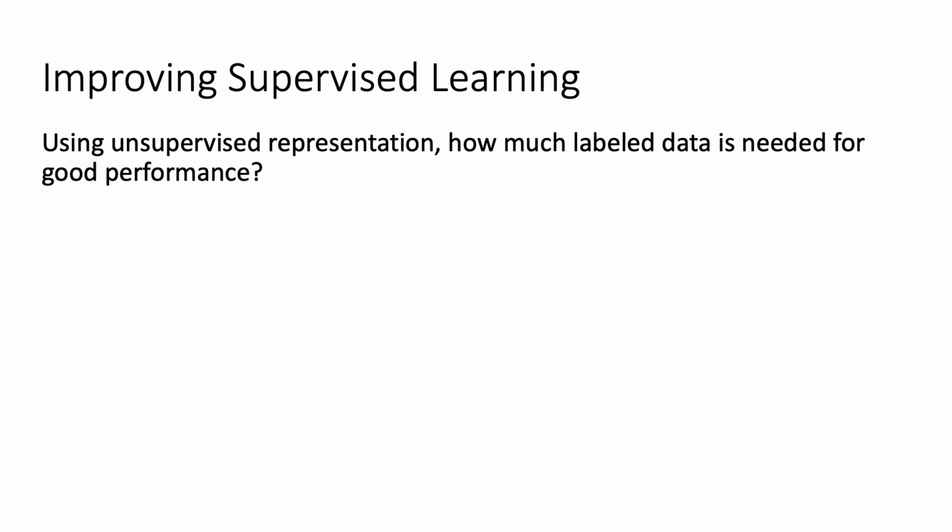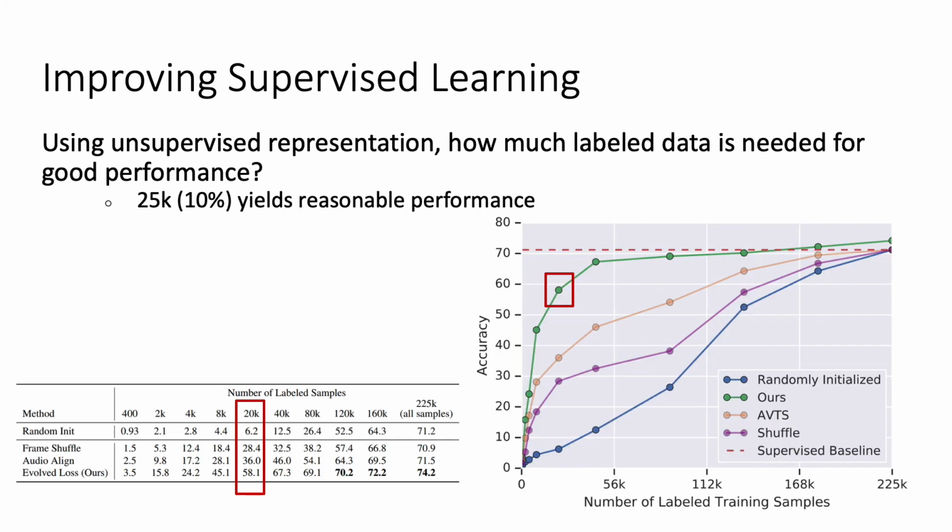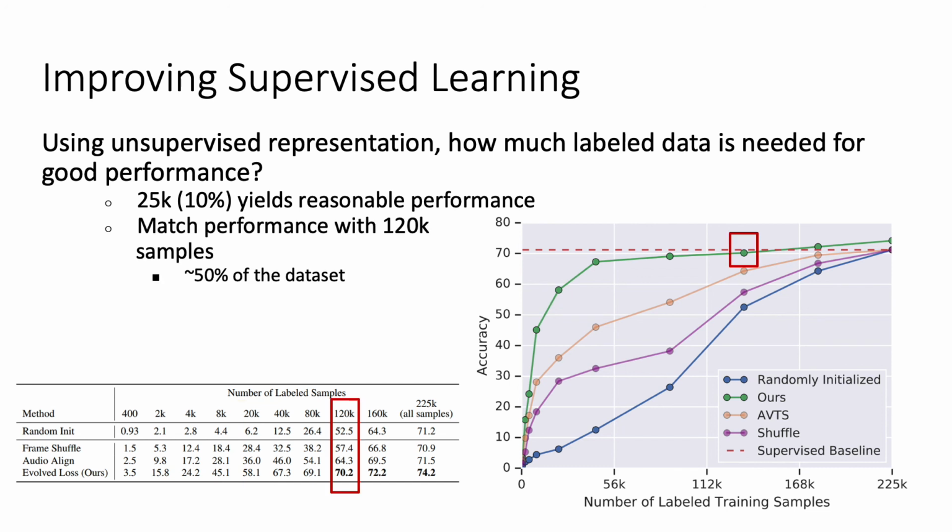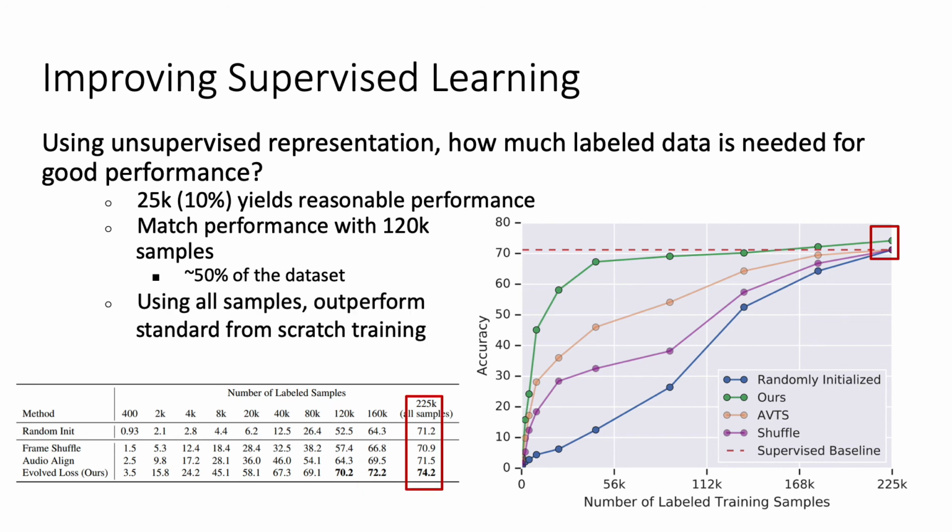Once we have this unsupervised representation, we want to determine how much more labeled data was needed to achieve good performance. We found that when using just 10% of Kinetics, we were able to achieve quite reasonable performance. When using 50% of the data set, we were able to match training from scratch. When we used the entire data set, we were able to outperform random initialization.